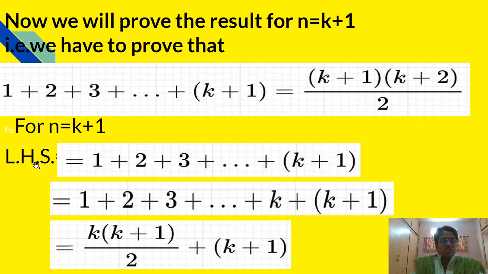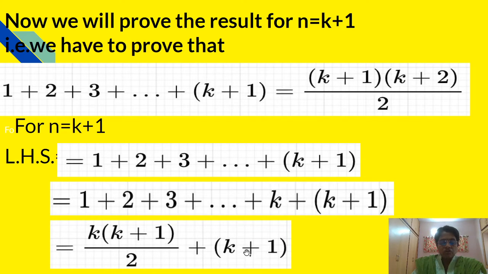Now consider the LHS part of the above result, which we are going to prove, that is equal to RHS. That is, LHS is equal to 1 plus 2 plus 3 plus dot dot plus k plus 1. Before this k plus 1, there will be the term k. That is, this LHS can be written as 1 plus 2 plus 3 plus dot dot plus k, plus k plus 1. Now, just before we have supposed that the sum of 1 plus 2 plus 3 up to k is k into k plus 1 upon 2, and the last term k plus 1 as it is here.